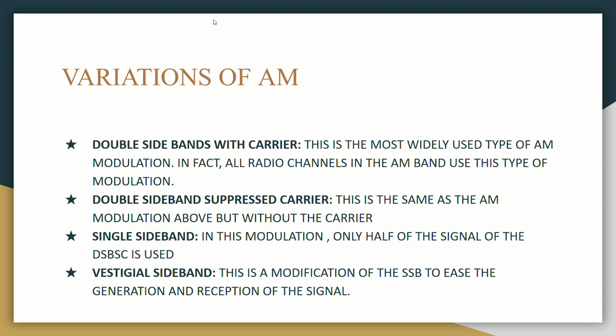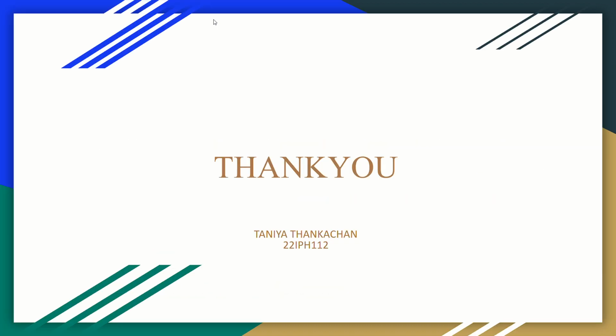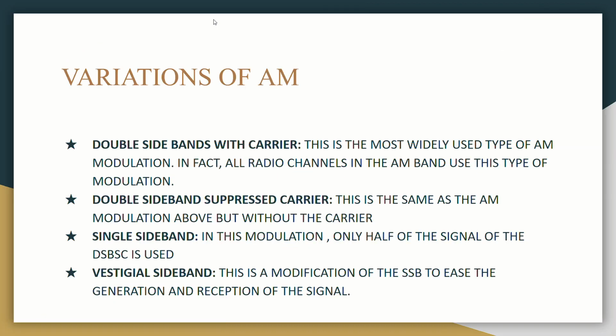Variations of AM. Double sidebands with carrier. This is the most widely used type of AM modulation. In fact, all radio channels in the AM band use this type of modulation.